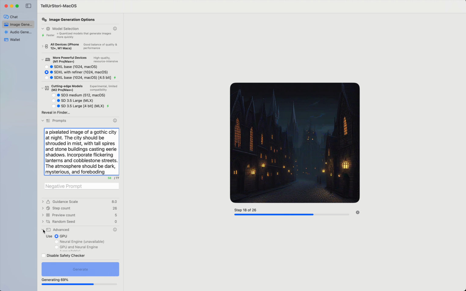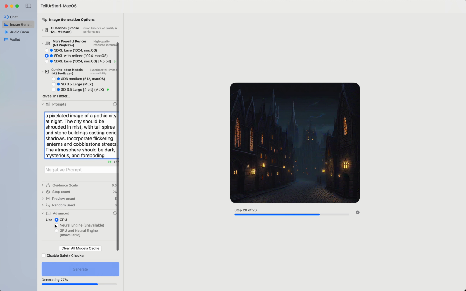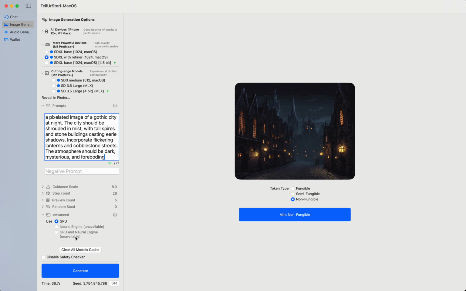And then in the advanced tab here, you can use the GPU. If the model supports it, you can use the neural engine or the GPU and the neural engine together. And then you can disable the safety checker as well for NSFW images. So here you go. You can see it generated that in 36 seconds, and that was the seed. Now we want to mint this as a non-fungible token.